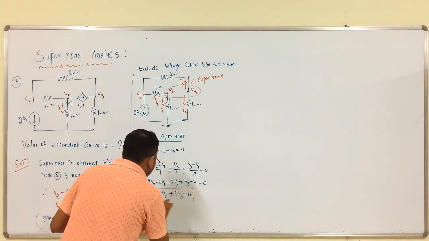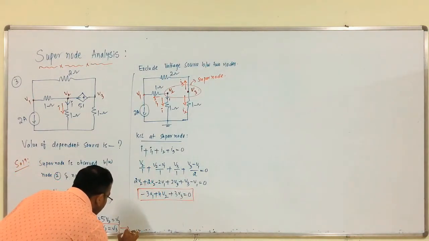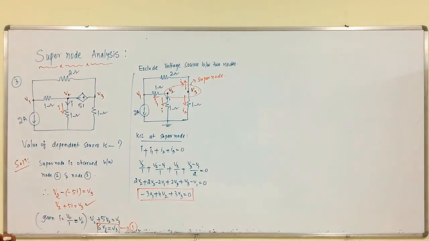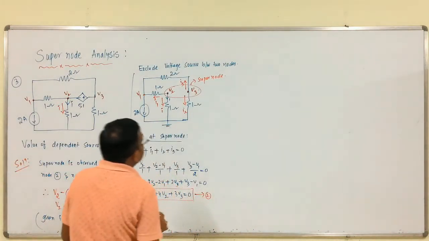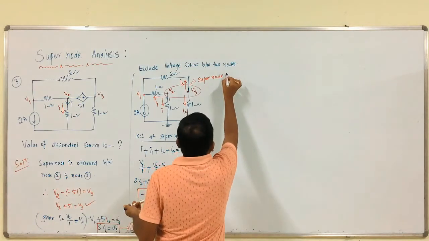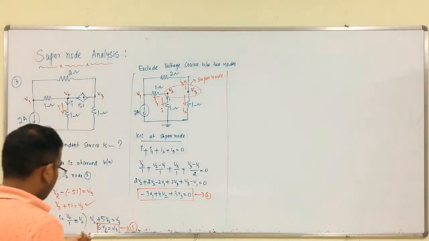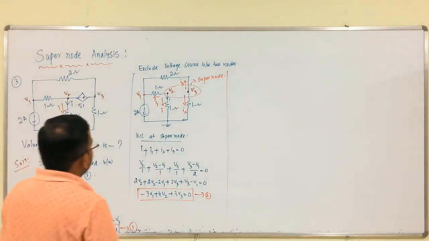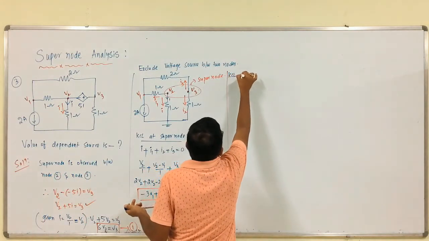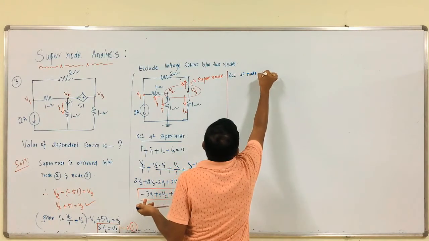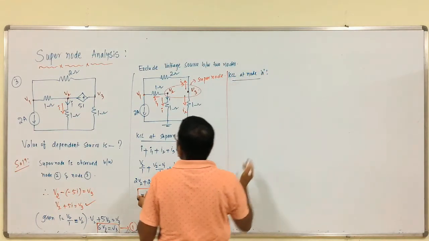Okay. You can assume this is 6V2 equals V3, this is 1, and 6V2 equals V3 is there, no, that is 1, this is 2. Okay. Therefore, next KCL at node A, KCL at node A.